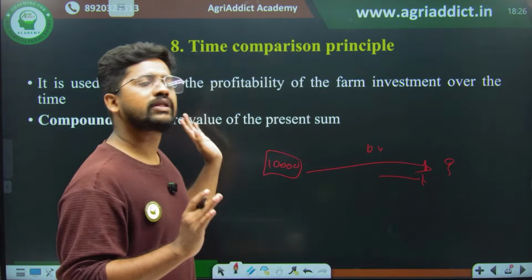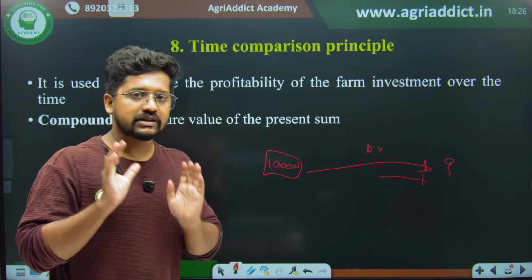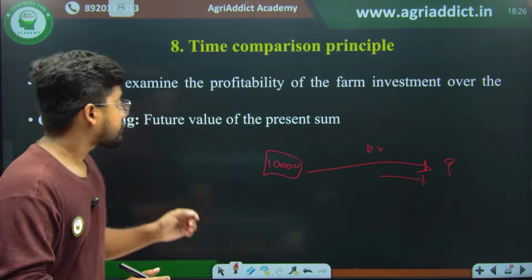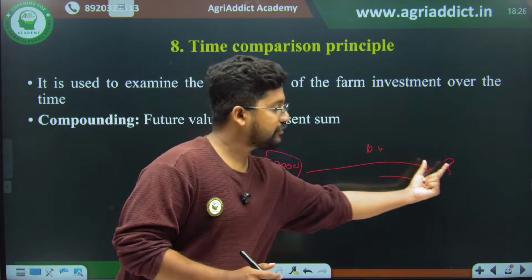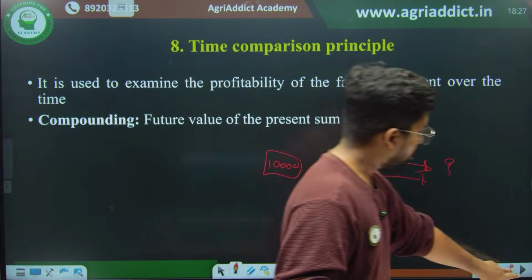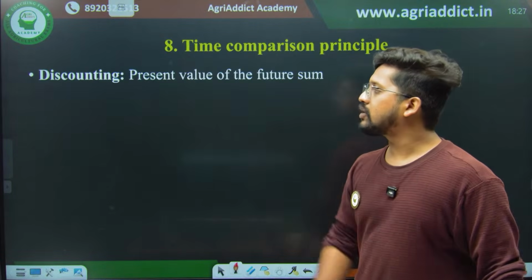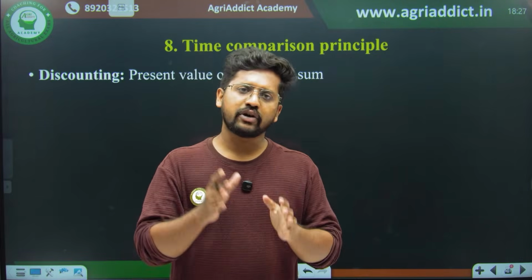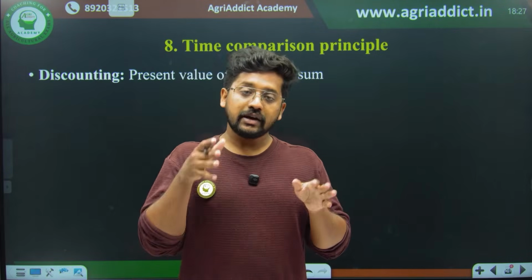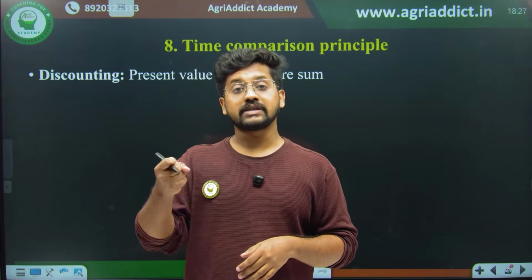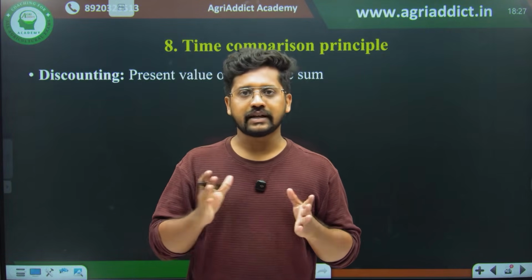Rather than going into all the equations, you should conceptually understand. So what is actually the future value? What is the future value of the present sum? That is the basic idea of compounding. Then similarly, we have something called discounting. So what is discounting? If I am investing maybe 1 lakh rupees today in my farm, after 5 years, how much returns am I getting back? That is basically compounding.